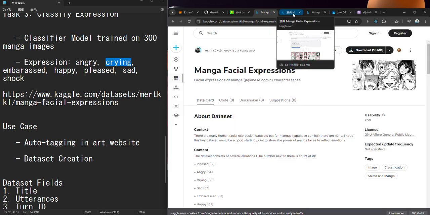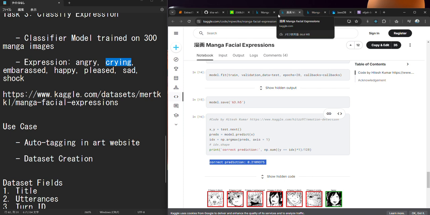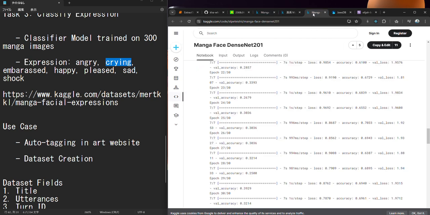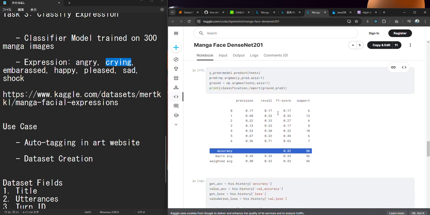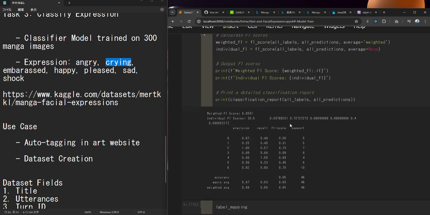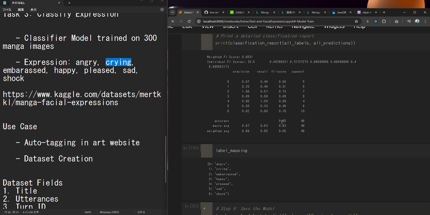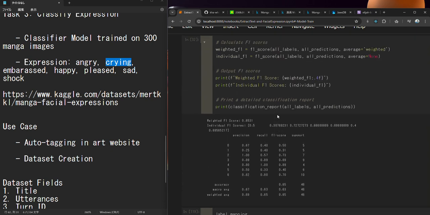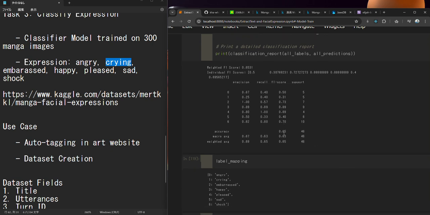I also checked other baseline models. Here, this one is baseline model 1, trained on the same dataset. It had 21% prediction accuracy. How about the other baseline? I prepared 2 baselines. Here it showed 32% accuracy. How about mine? I got 65% accuracy. So I'm actually proud of the models that I selected. It's perfect.